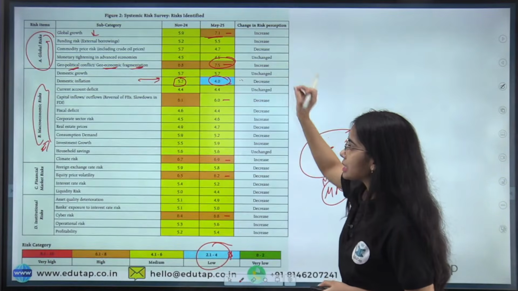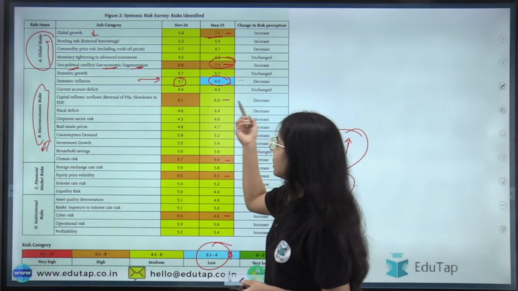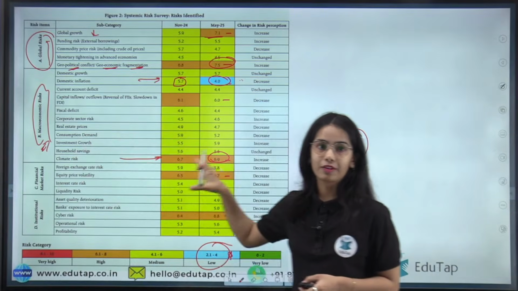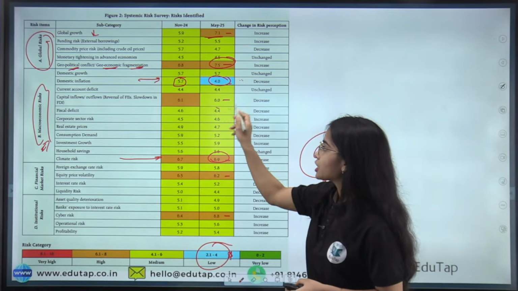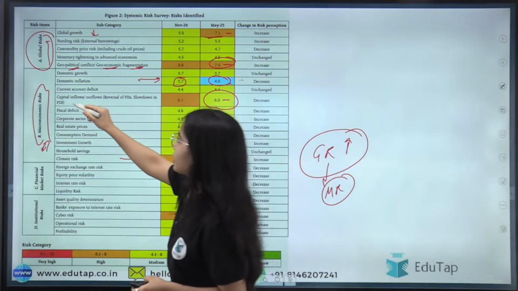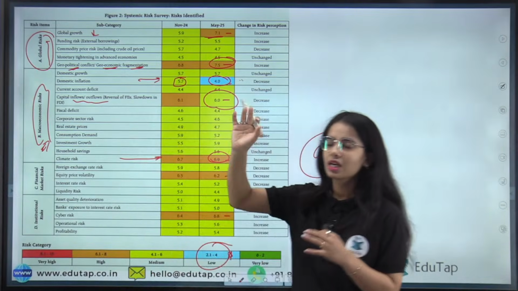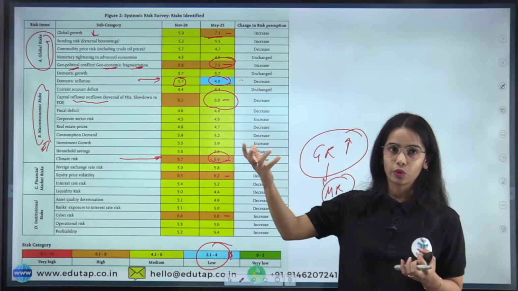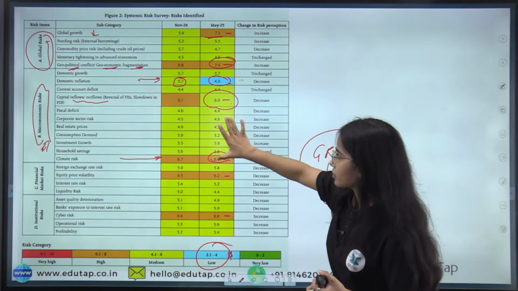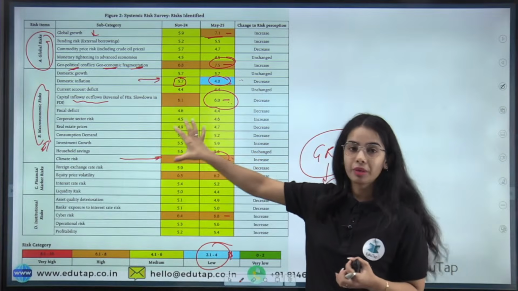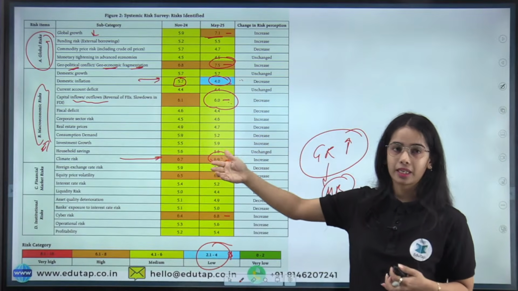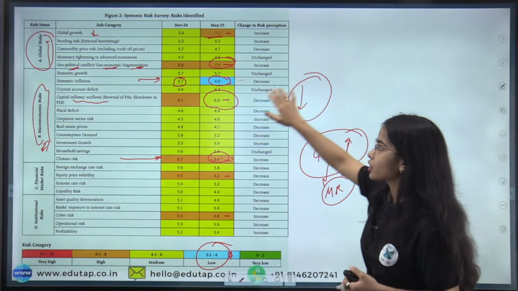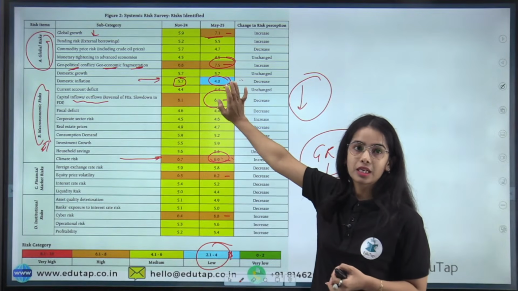Okay, but still there is macroeconomic risk arising from climate risk, as well as huge risk in capital inflows and outflows, because there is a lot of volatility in the capital inflow and outflow. Because of these 2 categories, the macroeconomic risk is still in the medium risk category, but you can understand that it has reduced because of the reduction in domestic inflation.